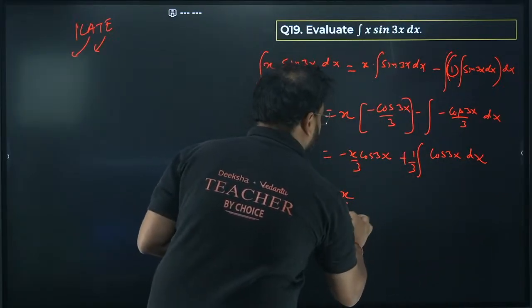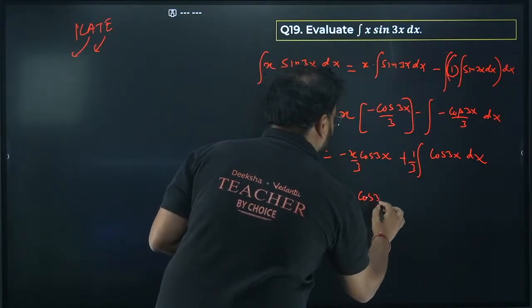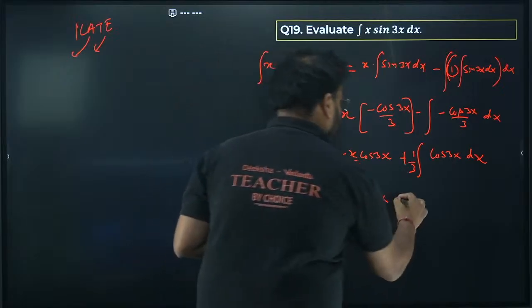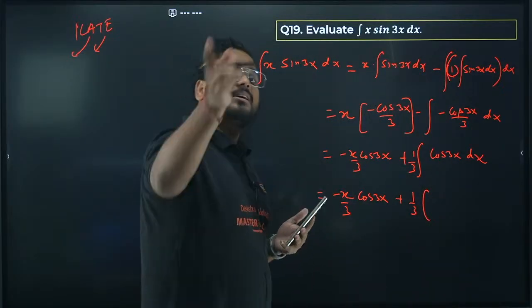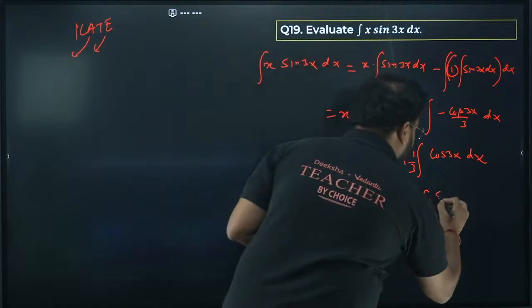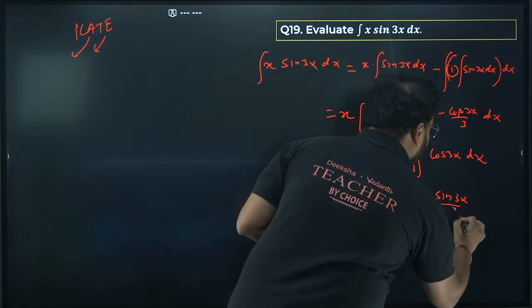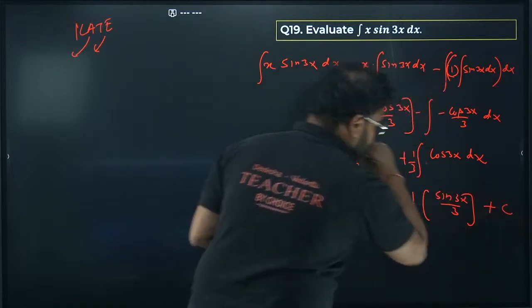So minus x by 3 cos 3x plus 1 by 3 is outside, integrate cos 3x, the answer is going to be sin 3x by 3. And plus the constant c will come, of course.